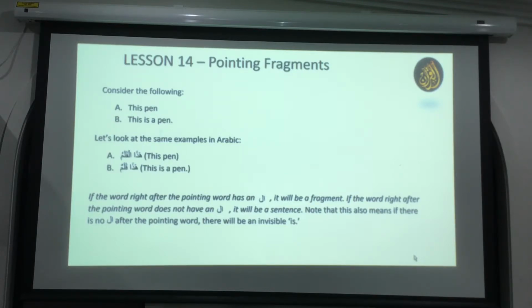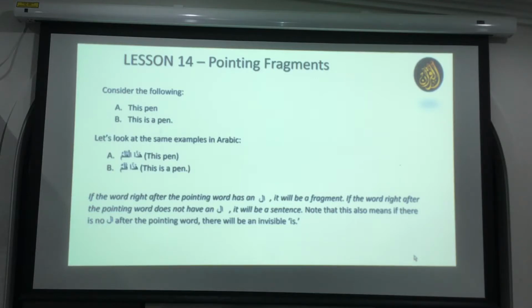And also, if you look at this in Arabic, there is no is. These are visible things in invisible things. Arabic doesn't have are. Like in English, we have we are going there, he is coming, I am eating. There's no am, is, are in Arabic. Also of, like when you say mudaf, there's no of. In English, we have to say the house of Allah, but there's no of in Arabic. So this thing is missing. That's why when you say hazal kalamu, that means this pen. But when you say haza kalamun, this is a pen.